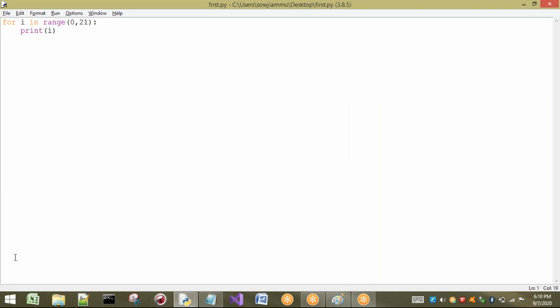But now the concept is, I want to print odd numbers, only odd numbers. Let us take from 1. Starting from 1 to 20, I want to print odd numbers. What happens if I take 1? All the values from 1 to 20 will be printed, but I will take step as 2. Then first 1 will be printed, 2 will not be printed, 3 will be printed, and so on. So you can observe now.